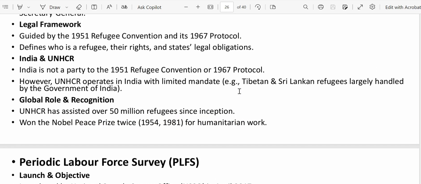Now, regarding the relation with India, India is not a party to the 1951 Refugee Convention or the 1967 Protocol. However, UNHCR has a limited mandate in India for Tibetan and Sri Lankan refugees, largely handled by the government of India. Normally, wherever there are war-torn countries, people flee to some European country or neighboring countries, and it manages those refugees. But in the case of India, the Tibetan refugees and Sri Lankan Tamil refugees are not handled by them. They are maintained by the government of India.